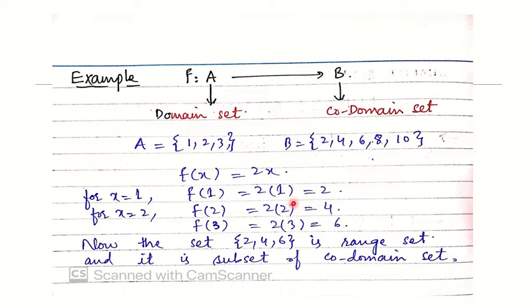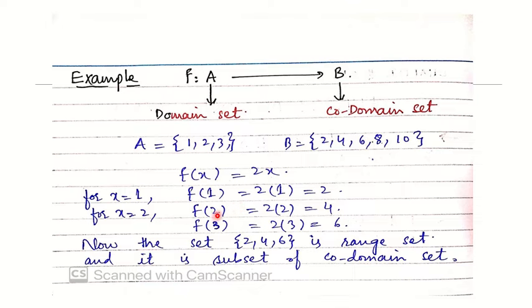Here is an example: f is a function from A to B. This A is the domain set, this B is the codomain set. The elements of set A are 1, 2, 3, while the elements of set B are 2, 4, 6, 8 and 10. We suppose a function f of x equal to 2x. For x equal to 1, which belongs to set A, we put 1 in this function and it converts 1 into 2.